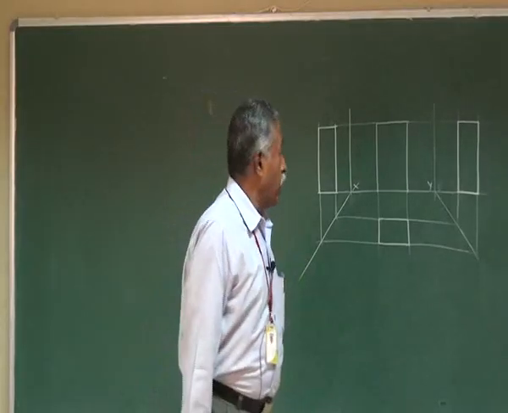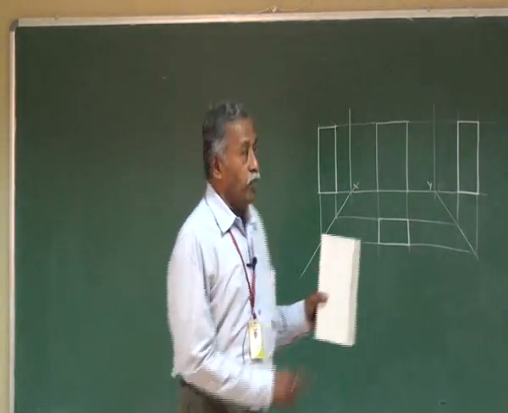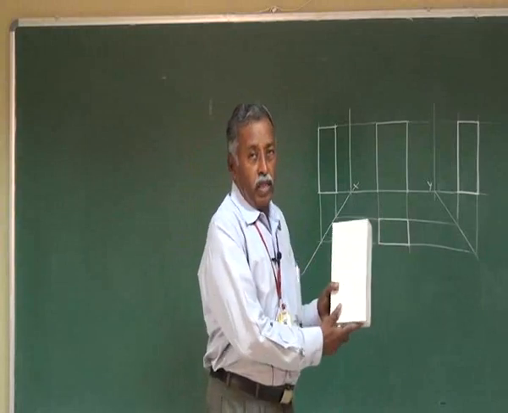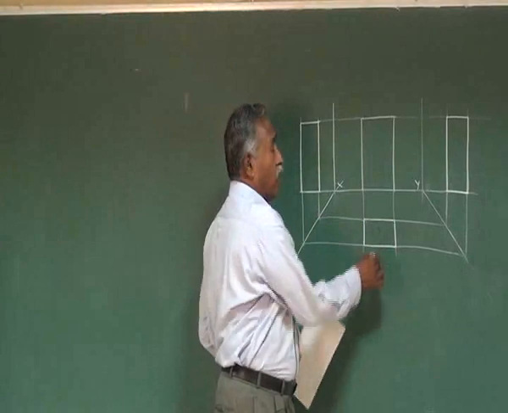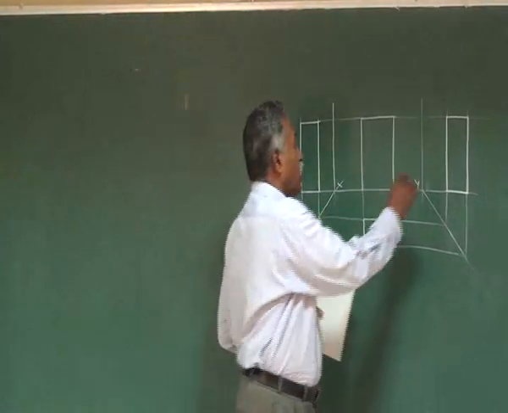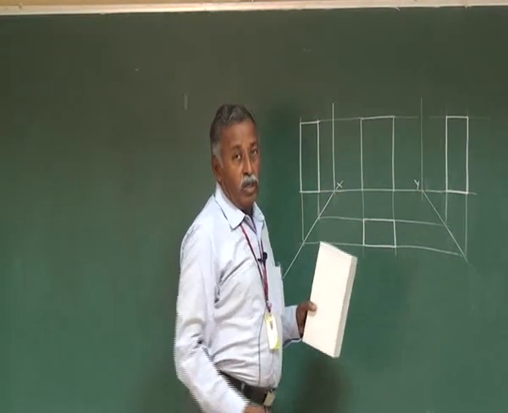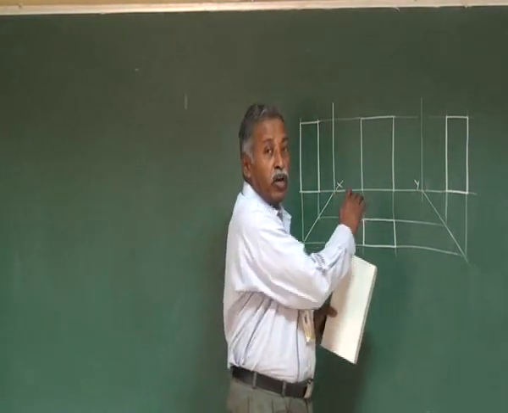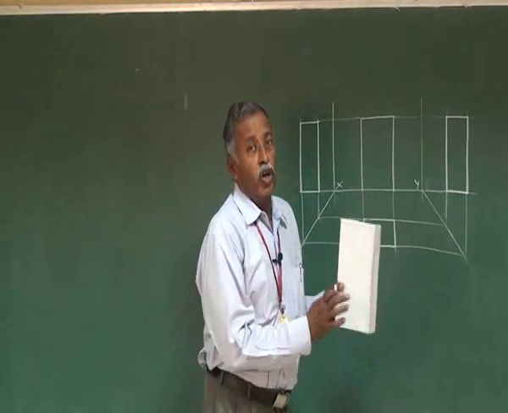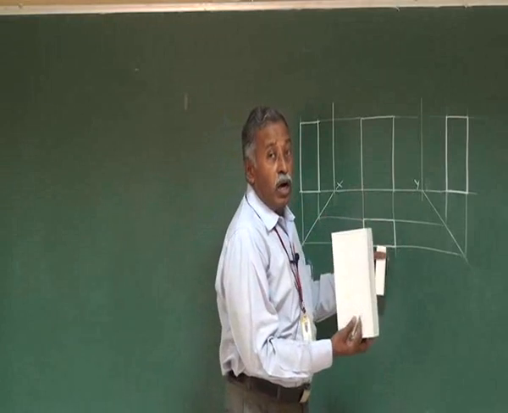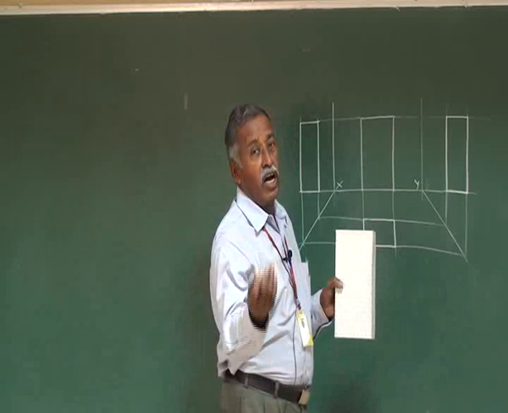What we have seen in the first angle projection and the third angle projection is the object, a rectangular prism. The front view is drawn here, the top view is drawn here, the left hand side view is drawn here, and the right hand side view is drawn here. Now we have already seen how we are getting these front view, top view and side views. We are keeping the object in between the vertical plane, or the plane of projection, and the observer.